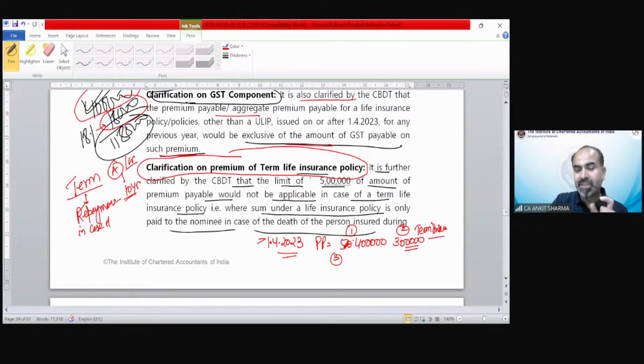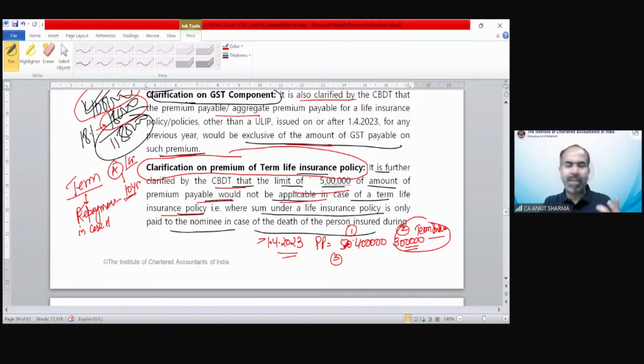So the concept says if there is any term insurance plan policy, or a policy on which payment is received on death, in that case the premium of that policy would not be considered for the purpose of the 5 lakh rupees limit. It is further clarified by the CBDT that the limit of 5 lakh on amount of premium payable would not be applicable in case of a term life insurance policy.